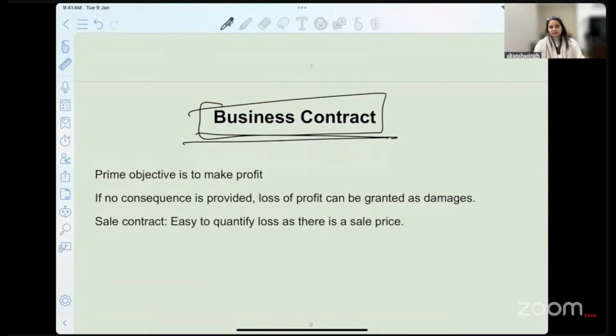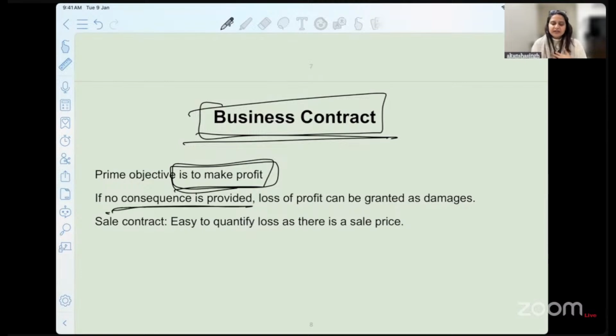Now, what is a business contract? The prime objective is to make profit out of it. When you enter into the contract, you know that there will be some profit. The profit may be known to you or unknown to you, but you understand that from this transaction there will be some amount of profit that you can expect to receive. And if you have not provided liquidated damages in your contract, liquidated damages being damages decided by the consensus of both the parties, right? So if you have not put in the consequences, the loss of profit can be granted as damages.